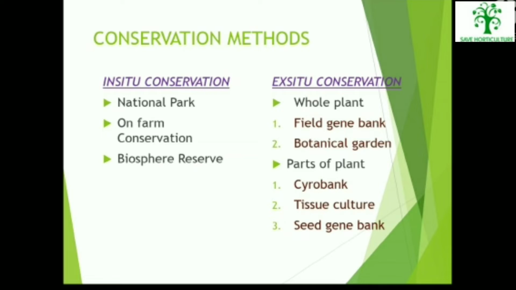Conservation methods. There are two conservation methods, in situ conservation and ex situ conservation. In situ conservation comprises national parks, on-farm conservation and biosphere reserves. Ex situ conservation comprises whole plant and parts of the plant. Whole plant includes field gene banks and botanical gardens, whereas parts of plant include cryo banks, tissue culture and seed gene banks.